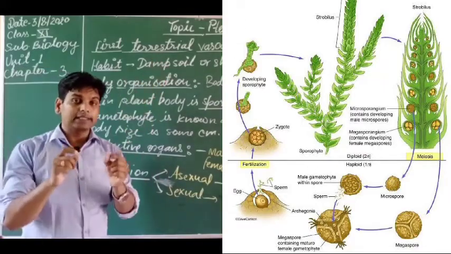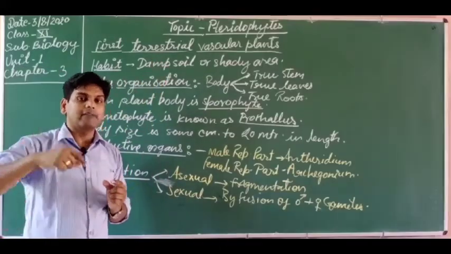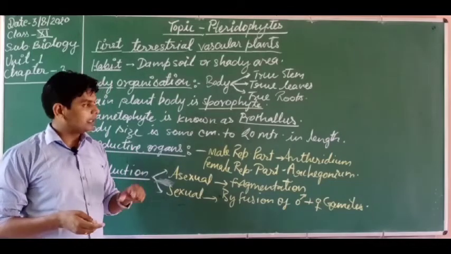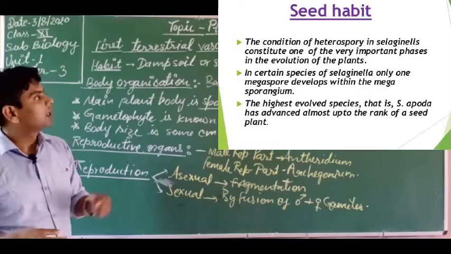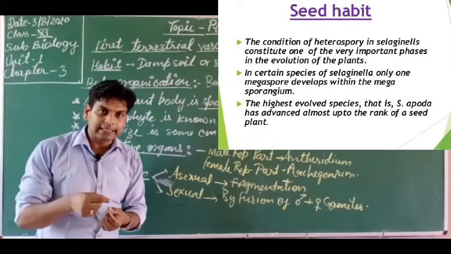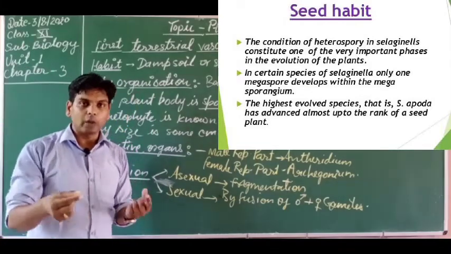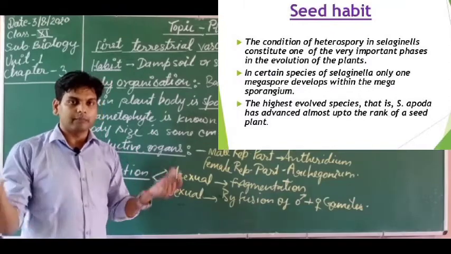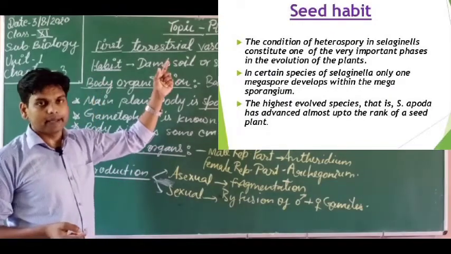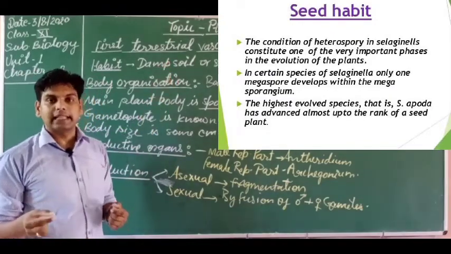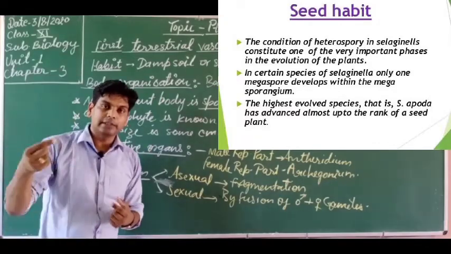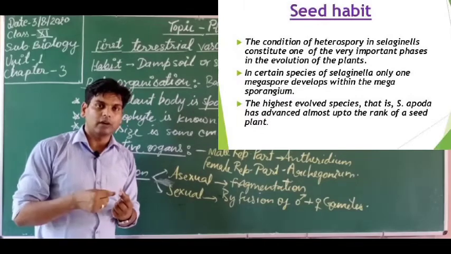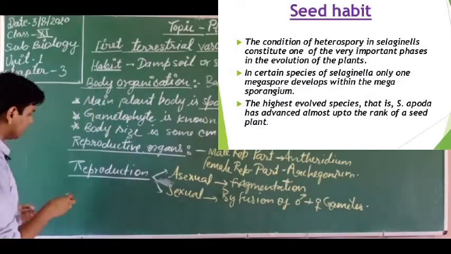This is the sign of advancement of the plant. Okay, because in algae no embryo is formed, in bryophytes also no embryo. In pteridophytes embryo starts to form, but not a true embryo and not in all members of this category. But in some, like Selaginella and Salvinia, embryo is formed and develops into seed. So it is a precursor or sign of formation of seed. Students must remember this.